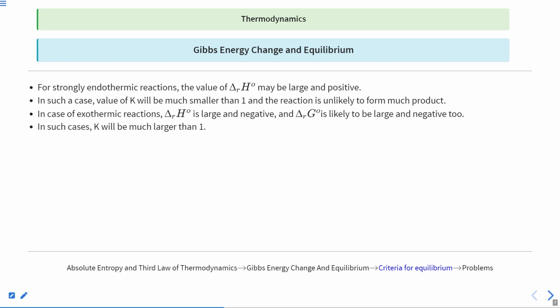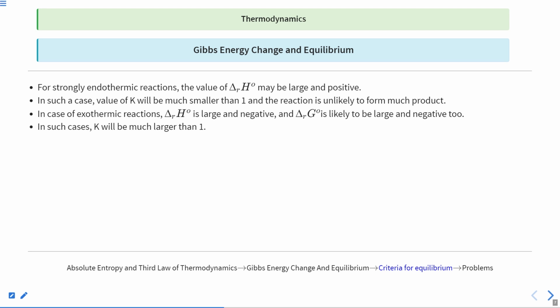So the reaction is unlikely to form much product. Why is it so? Because K is equal to the concentration of product at equilibrium divided by the concentration of reactant at equilibrium. Clear? Okay. So this is the one case. What is the second case?